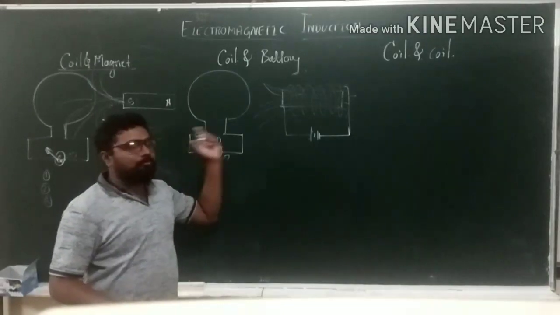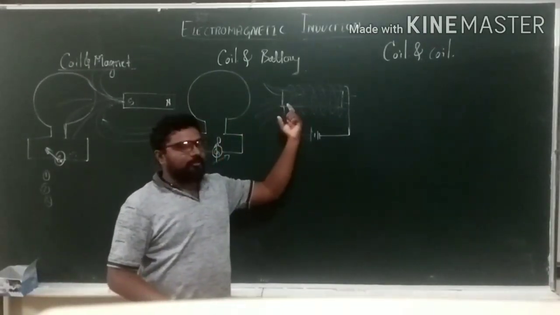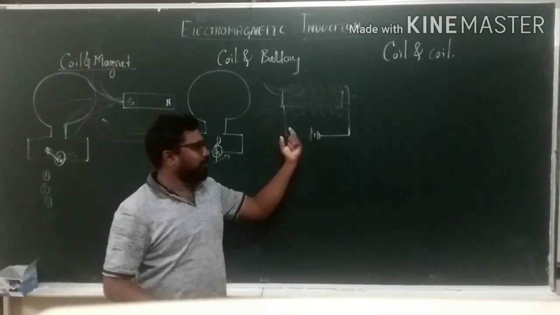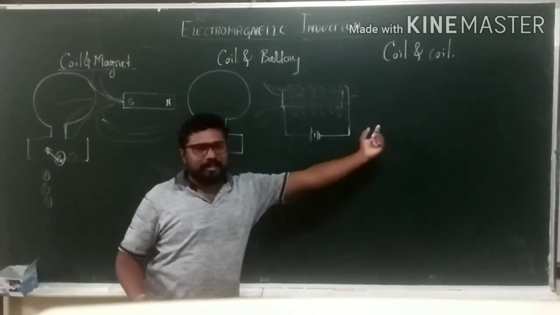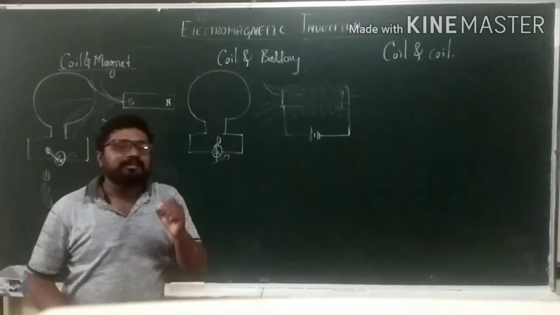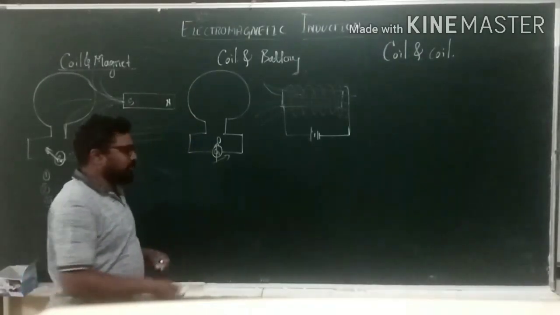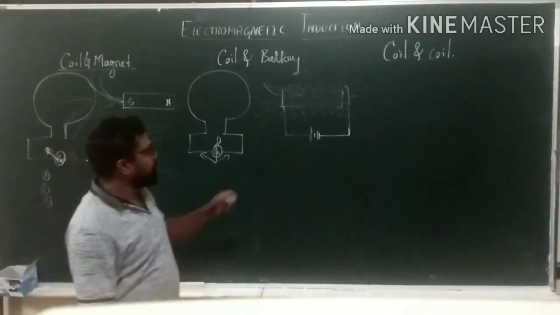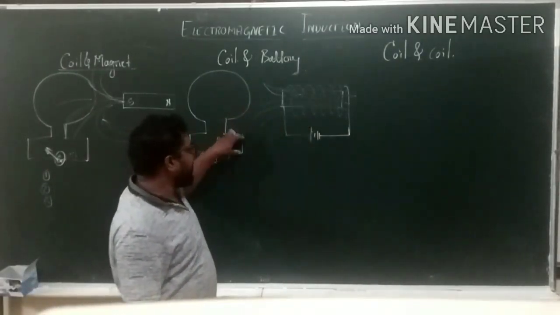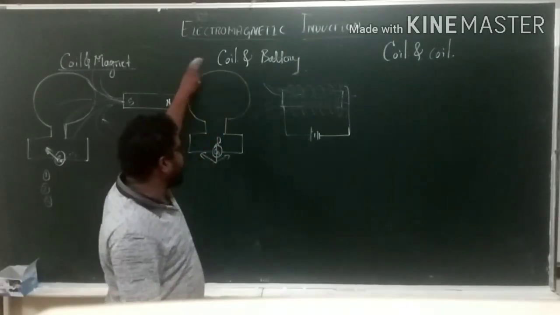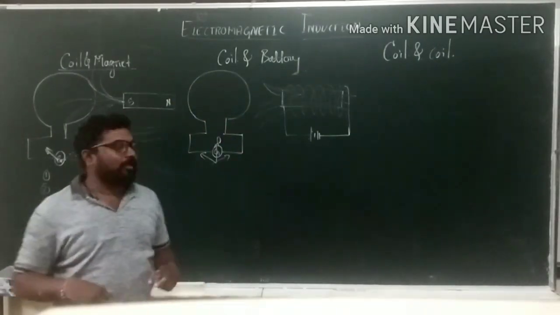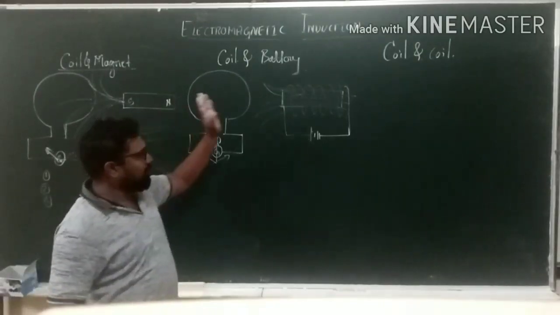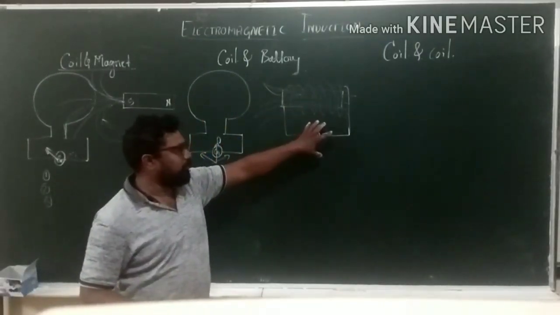Again, he moved that solenoid, or else you can say that this coil which is connected to the battery in backward direction. At that time, again the galvanometer will show deflection, but in opposite direction. Then he concluded that there is a current inside that coil. We can produce the current inside the coil. Is it clear? ಅರ್ಥ ಆಗ್ತದೆ ಹೇಳೋದು? ಇಲ್ಲಿ ಮ್ಯಾಗ್ನೆಟ್ ತಗೊಂಡಾನ, ಇಲ್ಲಿ solenoid ತಗೊಂಡಾನ, which is connected to the battery.